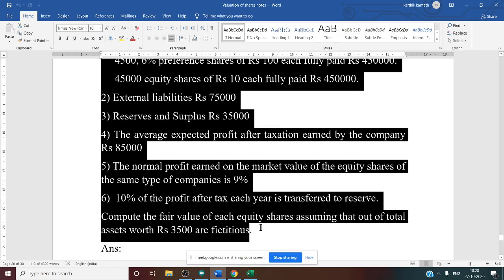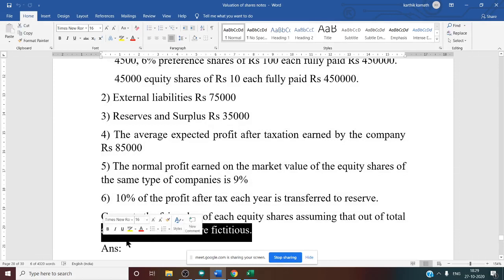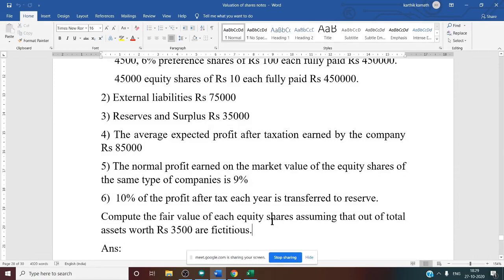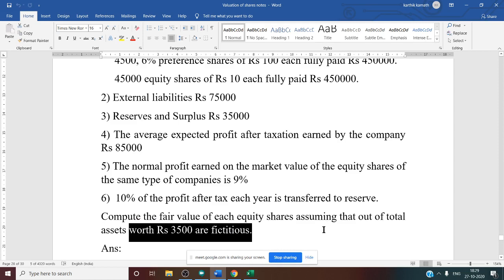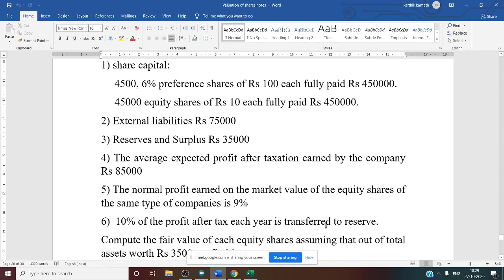Now compute the fair value of this. So you are required to compute fair value. Fair value, if they are asking, that means you need to compute all the three methods. All three methods calculation you need to do, that is intrinsic and yield method and at last fair value of each equity share, assuming that out of assets, worth 3,500 are fictitious. So here fictitious asset I have already told. If they have given it in the adjustment, you need to deduct it while calculating net asset method. From agreed value of asset, you need to deduct this 3,500 as fictitious asset. So all the information is very clear.